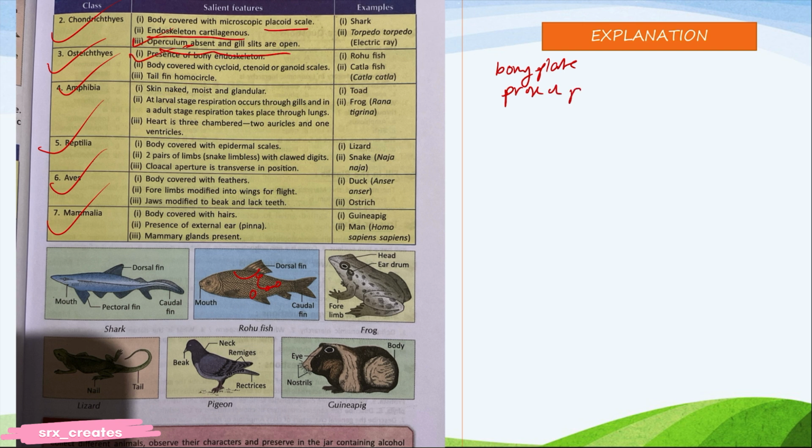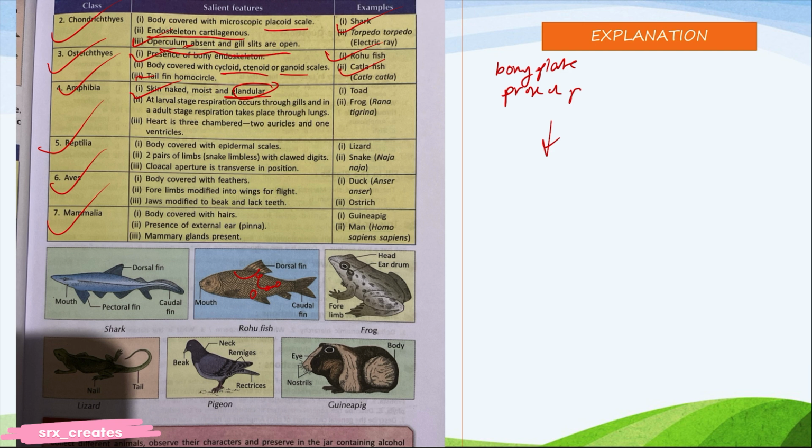Presence of bony endoskeleton. Endoskeleton means the inner skeleton, not an exoskeleton, which is external. Rohu fish, cuttlefish, shark. Cycloid, ctenoid, ganoid scales. Type of scales actually. Scales means the fish scales you see, which fishermen or fish cutters usually remove. Tail fin. Skin naked, moist, and glandular means glands are there.